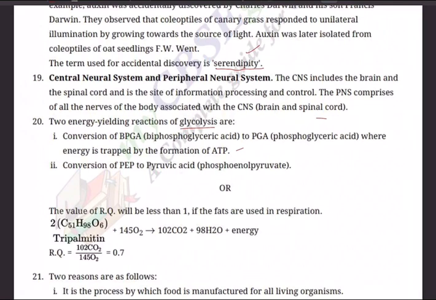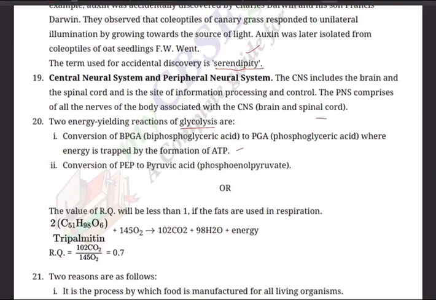Or you got a choice for this. When will the value of RQ be less than 1? Of course, we discussed this question in the very beginning, question number 17. It is almost repetition. The value of respiratory quotient, RQ, will be less than 1 if fats are used in respiration.